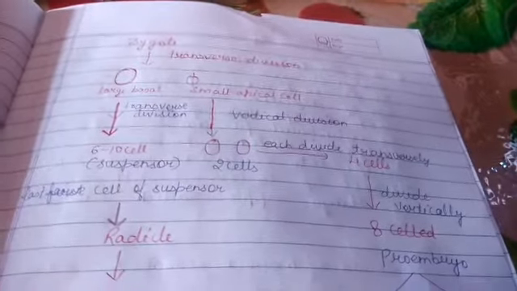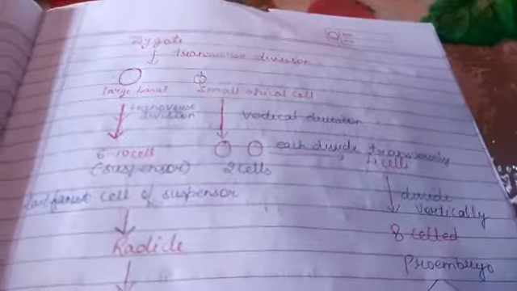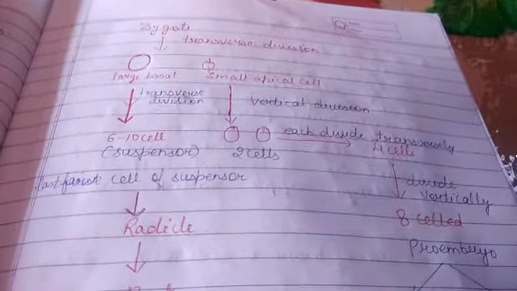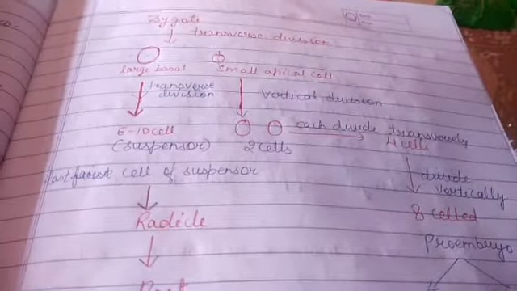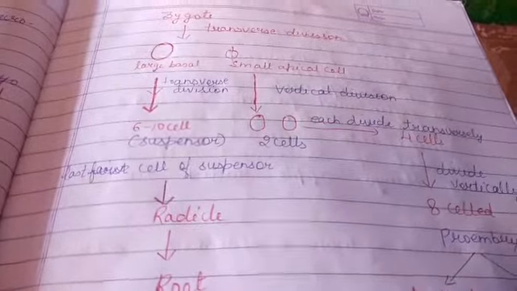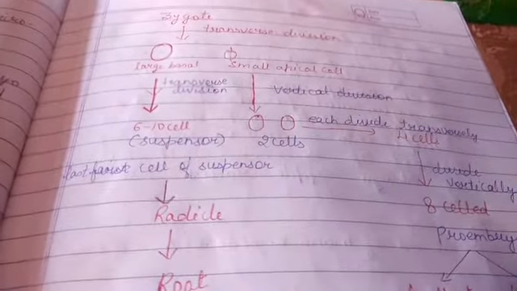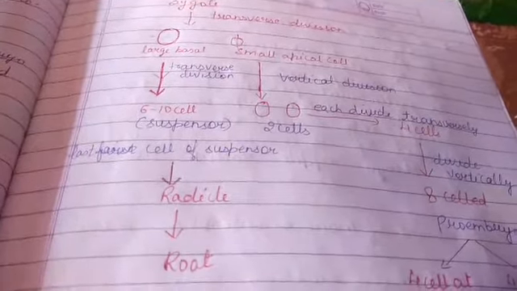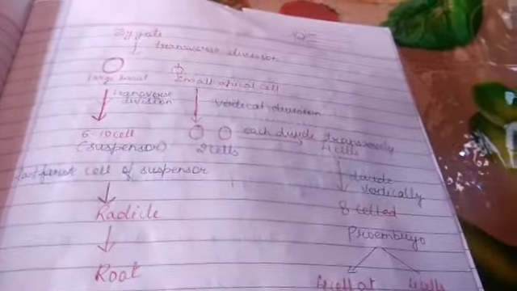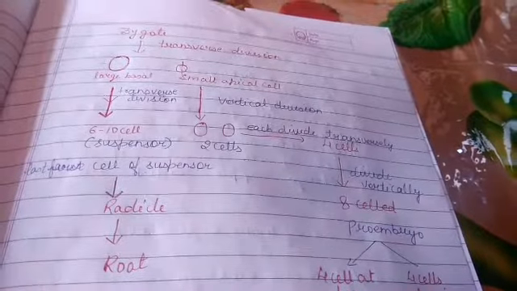Children, I made a flow diagram to make you understand that the zygote undergoes transverse division to form two cells, a large basal cell and a small apical cell. The large basal cell undergoes transverse division to form 6 to 10 cells known as the suspensor, and the last cell of the suspensor forms the radicle. The radicle gives rise to the root, and the small apical cell undergoes vertical division.